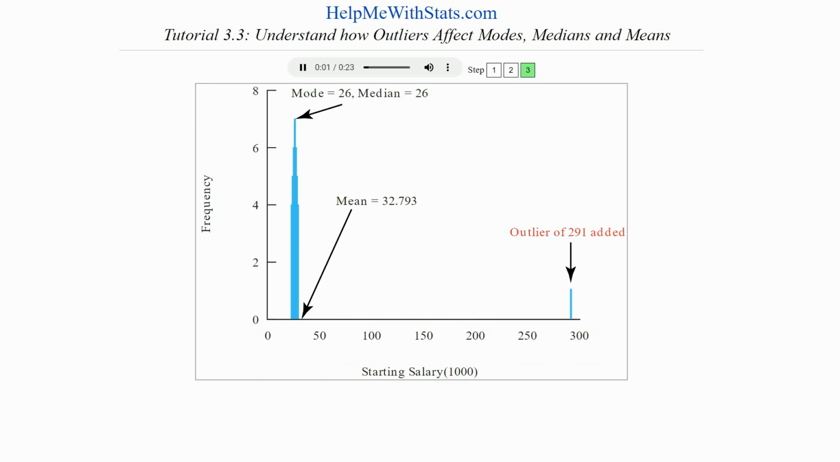If an outlier salary of 291,000 is added, the mode and the median stay the same at 26,000, but the mean increases dramatically to 32,793. In fact, the mean is higher than all scores except the outlier. This shows how the mean is not an accurate central tendency measure when outliers exist.